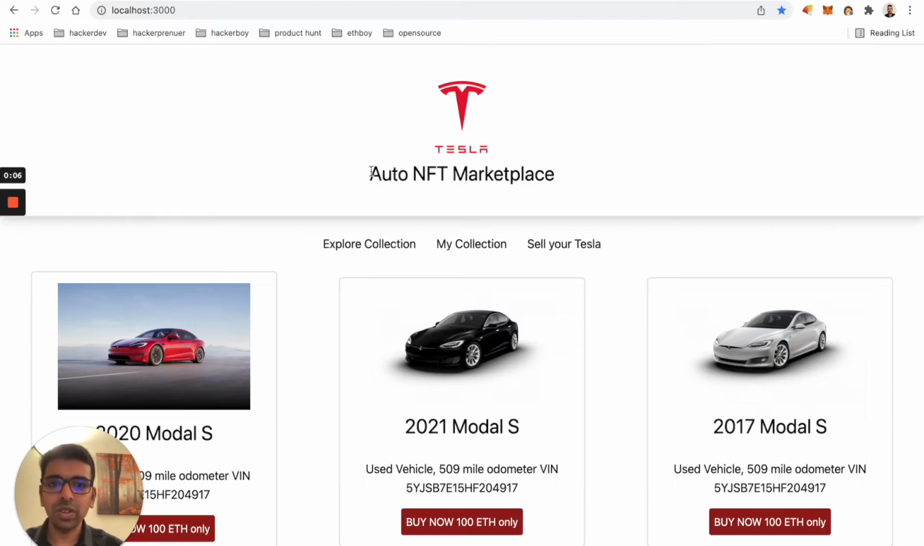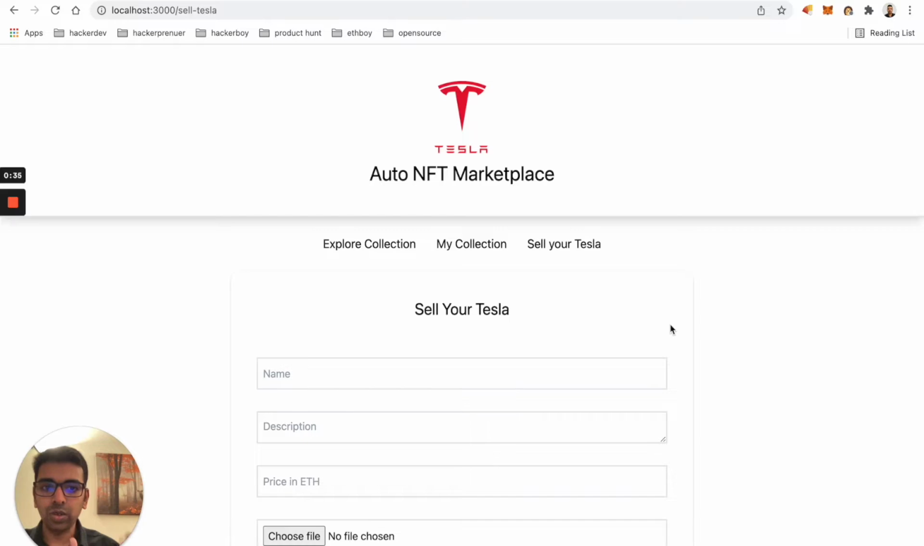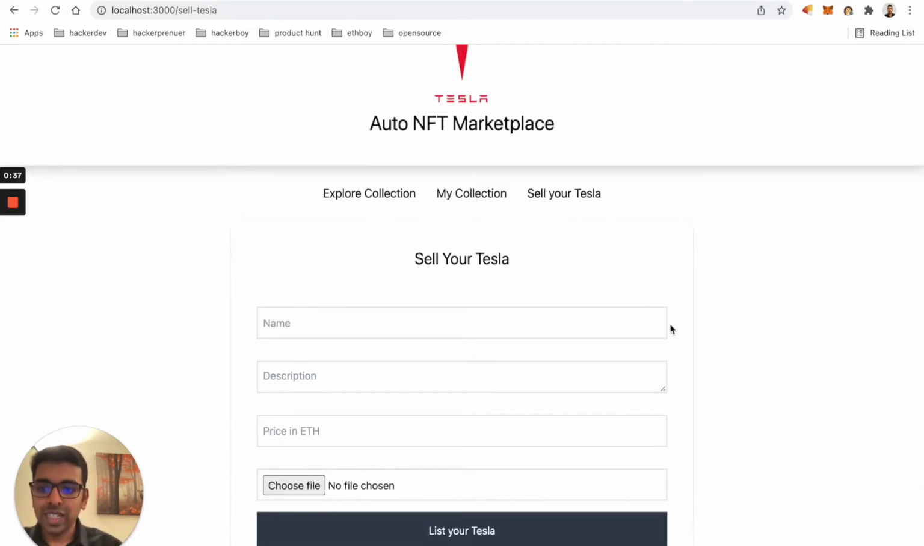Let's see what we are going to build today. For today's demo, we're going to build an NFT market for selling a Tesla. It's going to look like this. We have three different screens for this UI application. One is an Explorer collection, where all the digital Tesla collectibles will be displayed. There is a My Collection tab, which will display the digital Tesla collectibles of a particular user. And finally, there will be a screen to sell your Tesla as a digital collectible to the NFT marketplace.